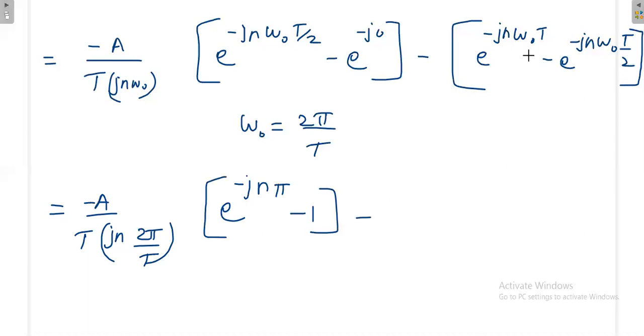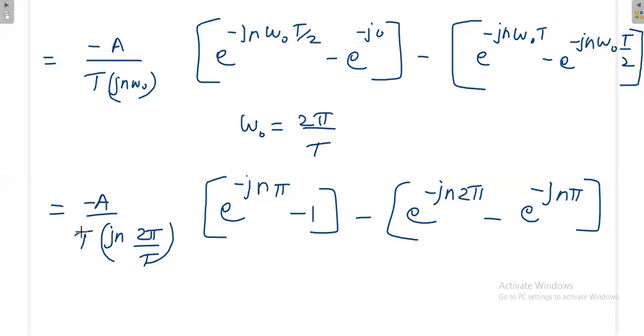Here if you apply omega naught is equal to 2 pi by T, T and T will cancel, 2 pi will be there, minus jn 2 pi. Here 2 pi by T, T and T will cancel, 2 will be there, again e power minus jn pi. Here we can cancel T, so we'll be getting minus A by pi n 2j.